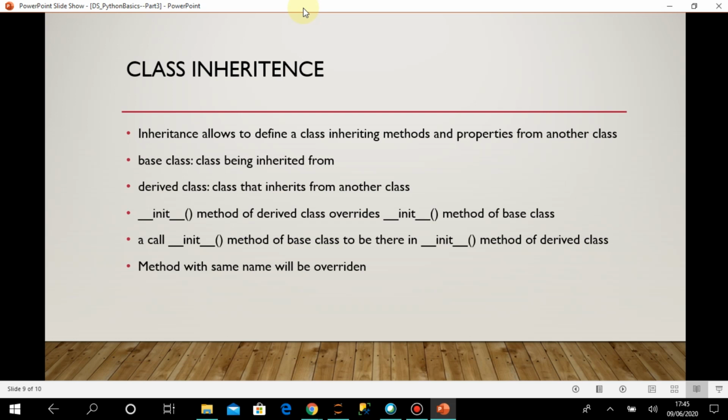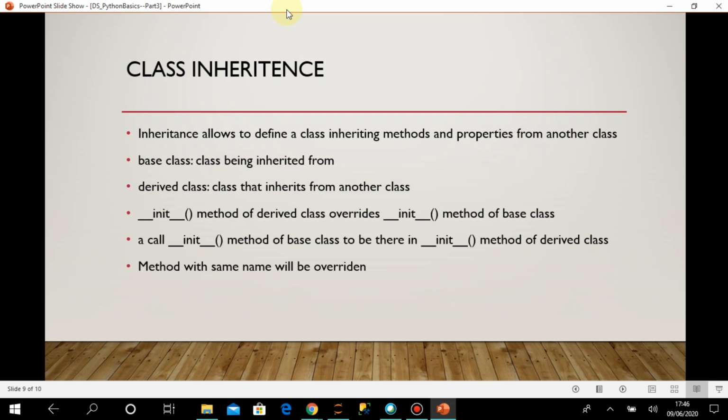Okay, this child class is named the derived class and the parent class is named the base class, and for any child class there can be one base class or there can be multiple base classes. So in the inheritance where the derived class is derived from multiple base classes, it is called multiple inheritance, and when the derived class is derived from a single base class, it is called single inheritance.